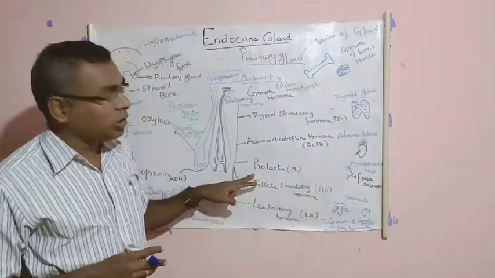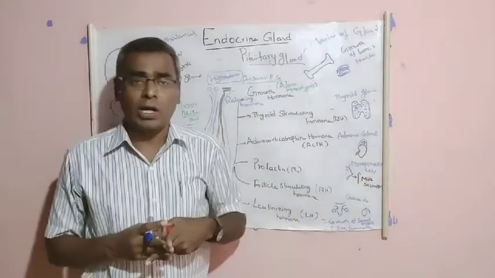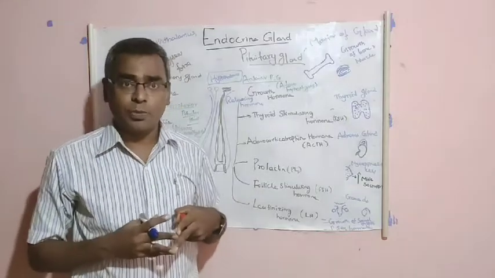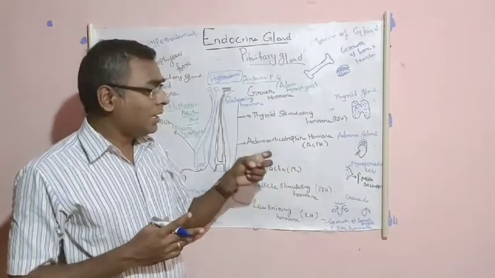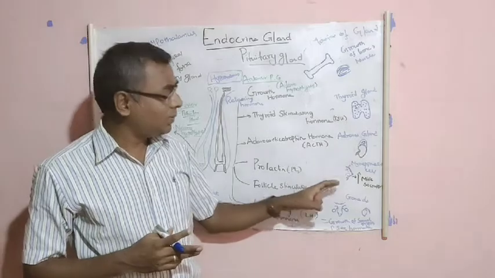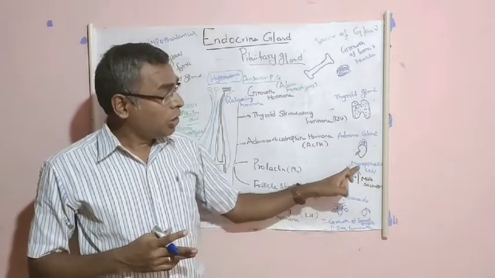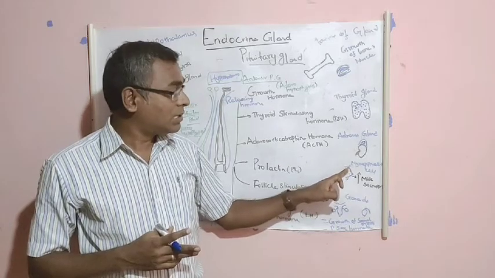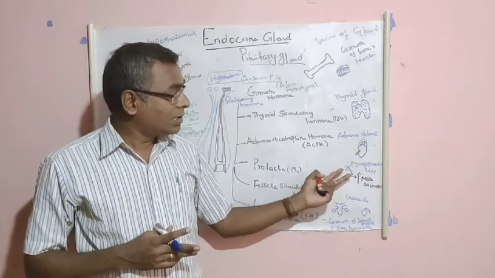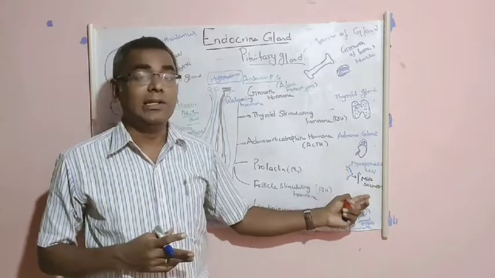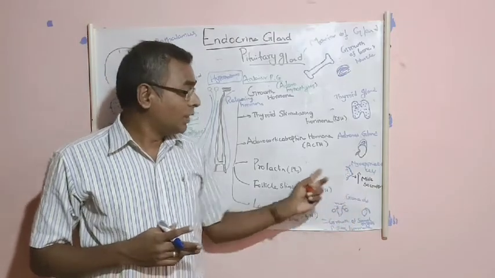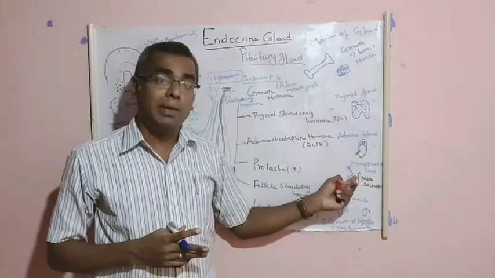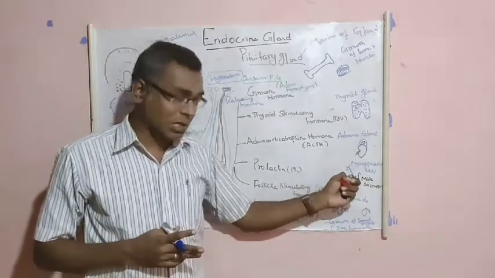And the fourth one is the prolactin hormone. We call it a milk secreting hormone. This is for females, and it acts on the female breast myoepithelial cells. When these cells contract, they release the milk. So this hormone is essential for the release of milk from the breast.